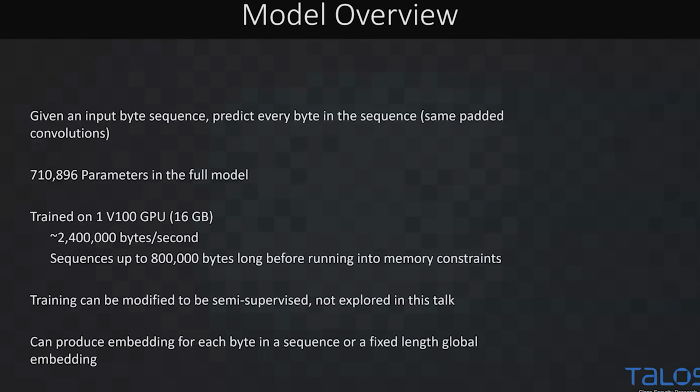We could also extend this to be semi-supervised. So there's going to be a point where we have a convolutional neural net, and you could throw a supervised loss on top of it. We're not going to explore that here. Everything for the neural net is going to be completely unsupervised training. And what this model is going to let us do is produce an embedding for each byte in our sequence, or we can produce a fixed length feature vector from a higher order CNN to take a variable length byte sequence and get a fixed representation for it.